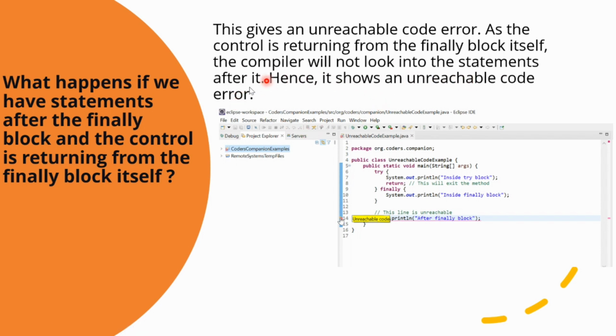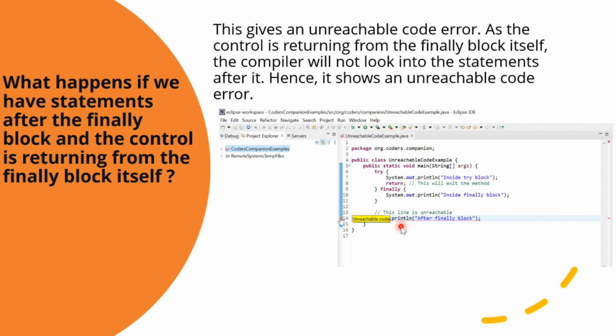So to help you understand better, I have created one example of unreachable code, and you can very well see that after the finally block got executed, I have written one more SOP on line number 14, and then it showed me unreachable code. So what is unreachable code in Java? It is the code that the compiler can determine will never be executed because the control flow of the program makes it impossible to reach that code. So the code cannot reach line number 14.